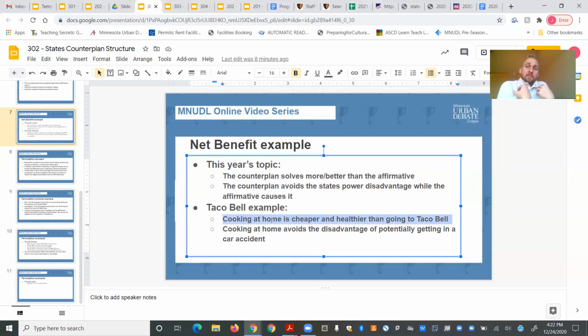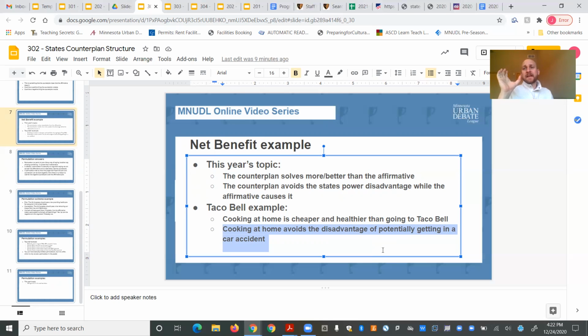So it creates more positives to stay at home and cook rather than go to Taco Bell because it solves more, right? It's cheaper and it's healthier than going to Taco Bell. Additionally, if you remember the disadvantage we talked about in the last set of videos, a potential disadvantage of going to Taco Bell would be if you have to drive there, it increases your likelihood of getting into a car accident or something else like that really bad happening, right? So guess what? If you cook at home, you are not driving anywhere, so you don't cause that risk of having a car accident, right?